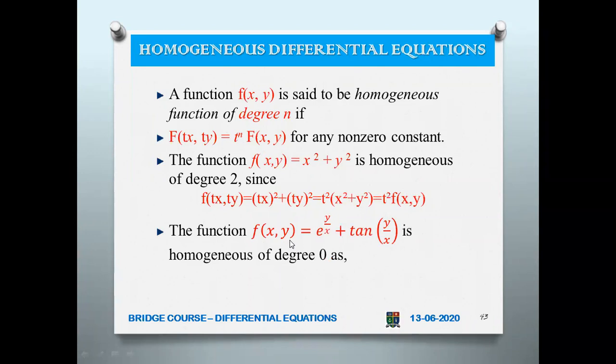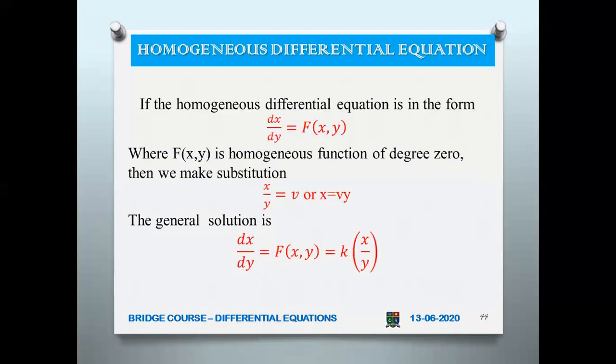See here, you can see one more example. f of x comma y equal to e power y by x plus tan of y by x. When you substitute t here, what happens? So ty by tx, this t gets cancelled. Then here also ty by tx, t gets cancelled. Which means f of x comma y remains f of x comma y itself. f of tx comma ty remains f of x comma y itself. That means that you can write it as t power 0. So that is why you call this degree as 0. Though it is homogeneous, it has got degree 0.